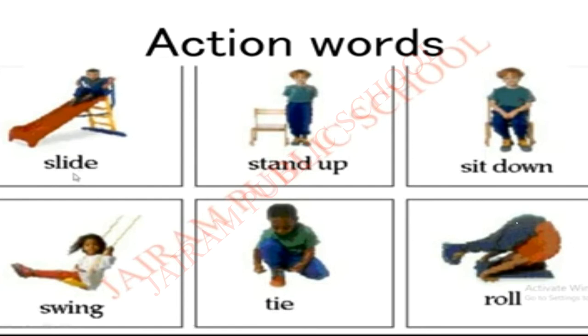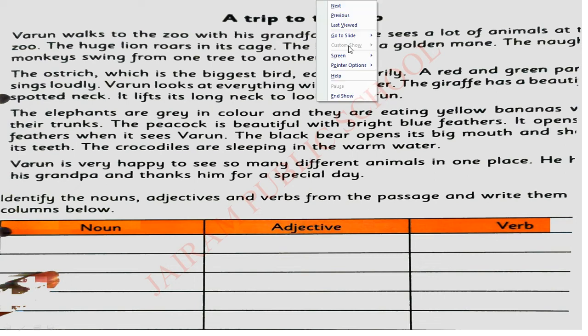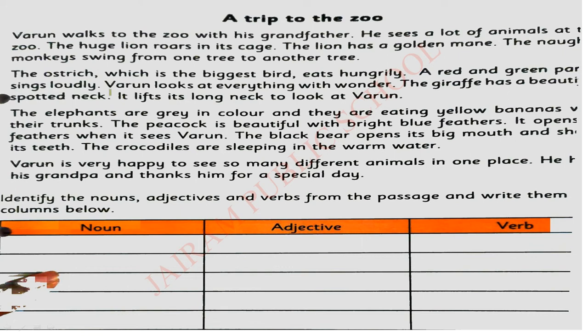So now you all get some idea about what an action word is. Okay. So we now know what a noun is, what an adjective is, what a verb is. Okay.